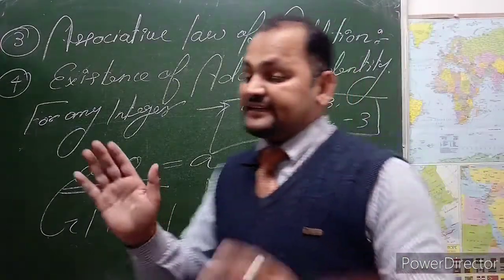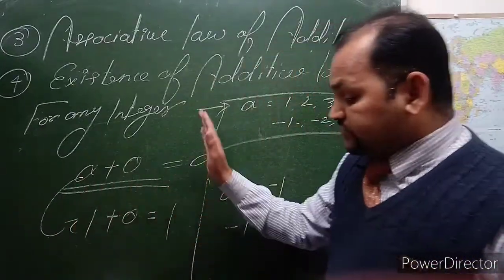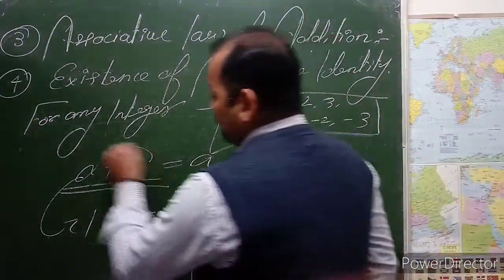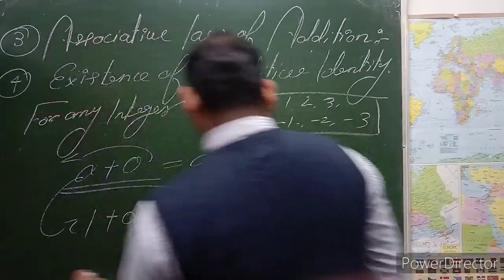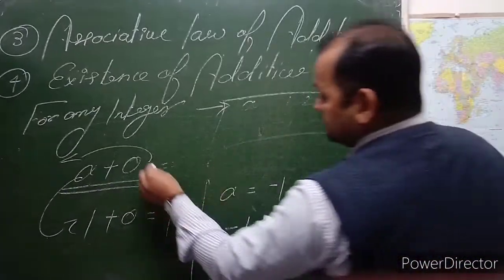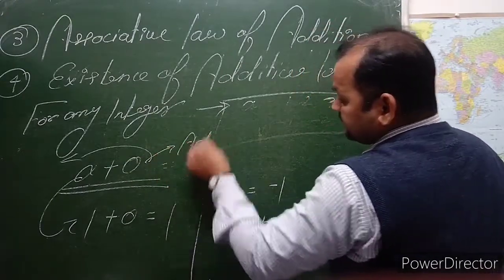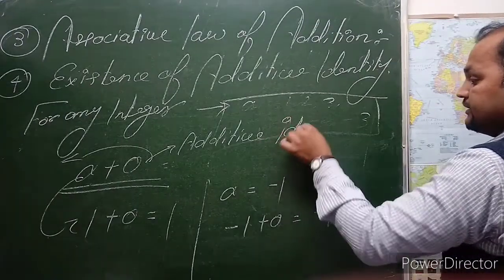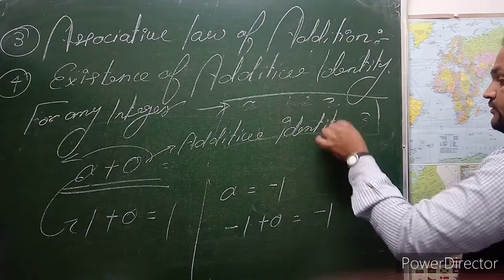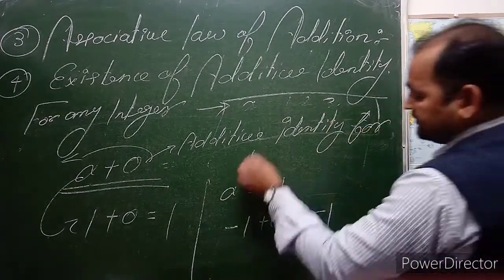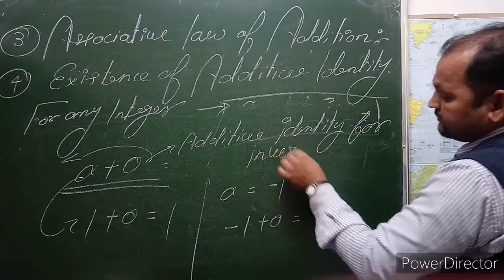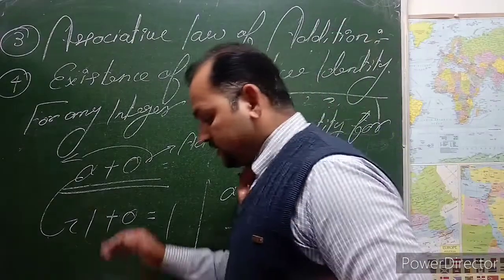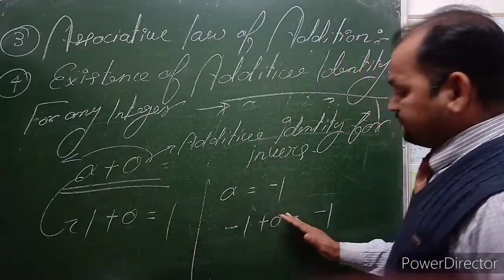So A plus 0 is equal to A, 1 plus 0 is equal to 1, and minus 1 plus 0 is equal to minus 1. Under this condition, 0 is called the additive identity. Okay, I will show you some examples with this pattern.